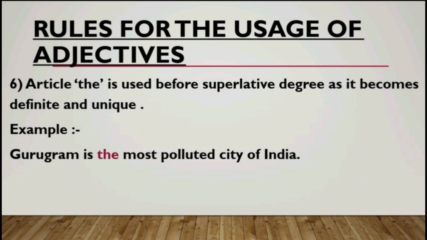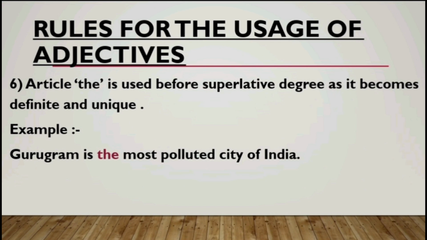Rules for the usage of adjectives. Rule number 6 says the article "the" is used before the superlative degree as it becomes definite and unique. We know that the degrees of comparison are divided into 3 parts: positive degree where no comparison is made, comparative degree when we compare two nouns, and when we compare more than two nouns and denote the best or worst of the quality, we use the superlative degree of adjective. So whenever we use a superlative degree of adjective, the article "the" is put because we refer to something which is definite or unique.